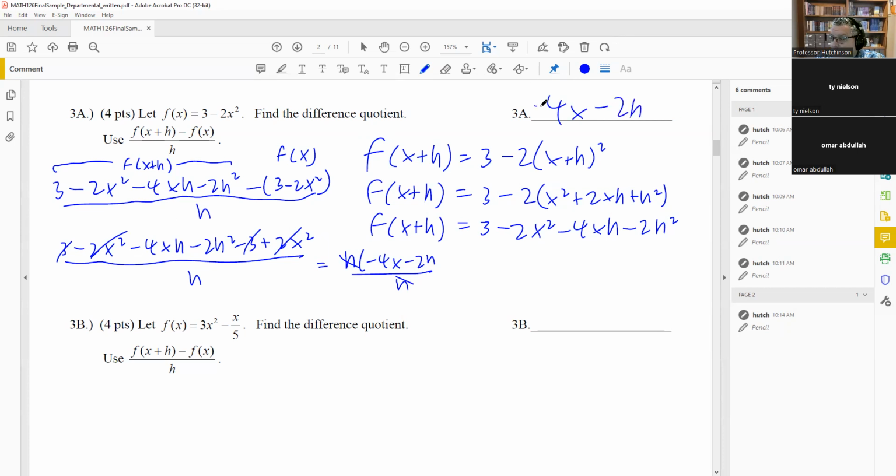And there's a negative 4. Yeah, negative 4x minus 2h. Okay, so that's your answer there. There's no special notation you need for a difference quotient. You can just put that in there. Most of the time, you are going to have an h in there as part of your answer. So that's okay to have.